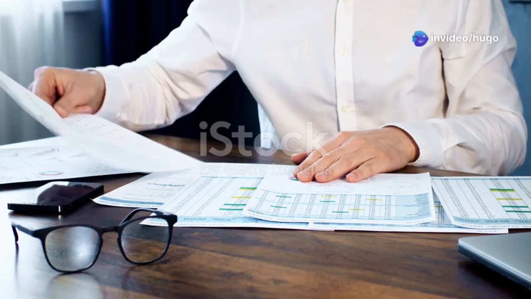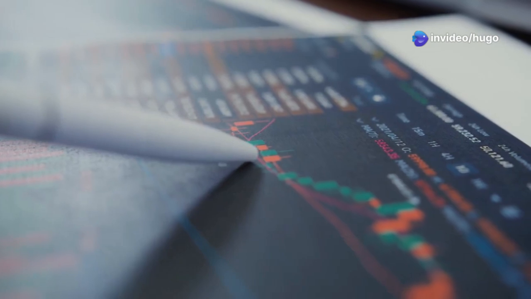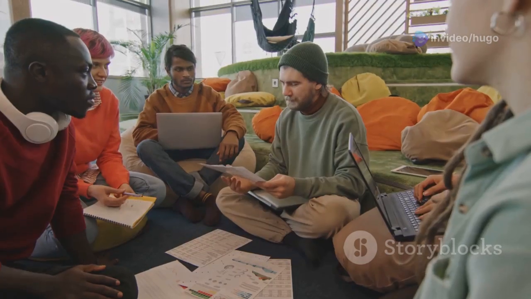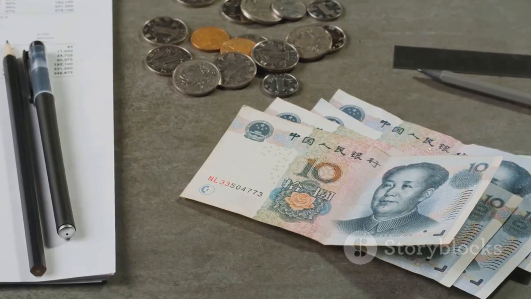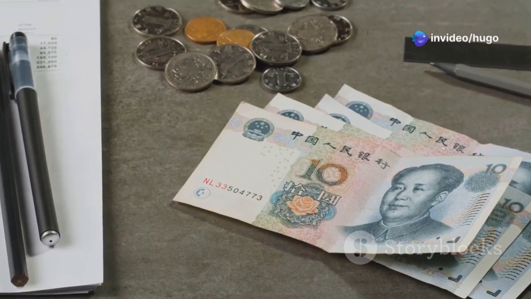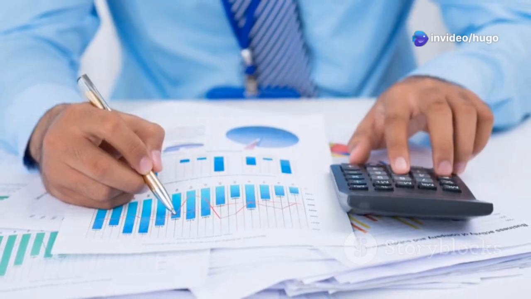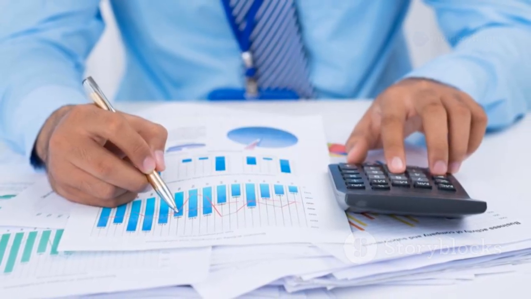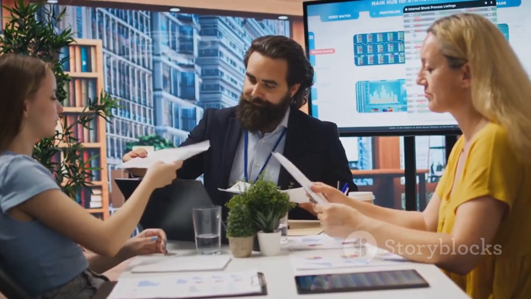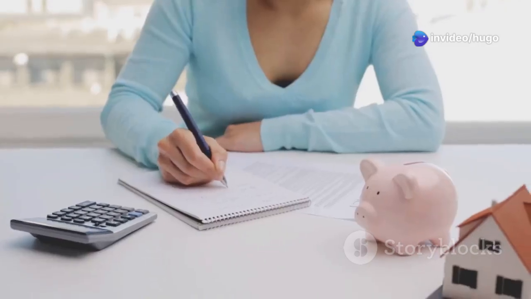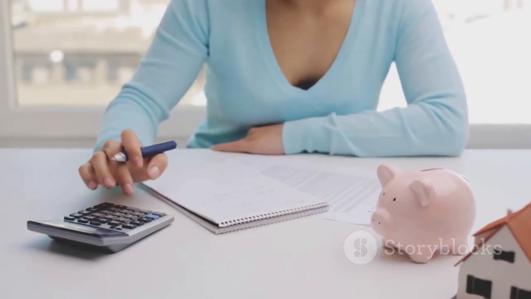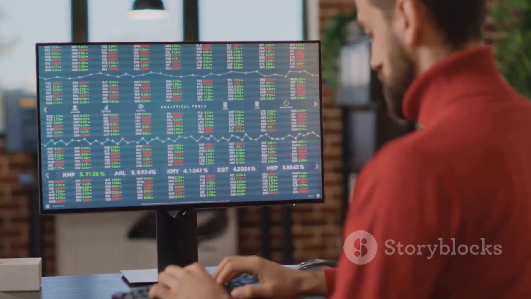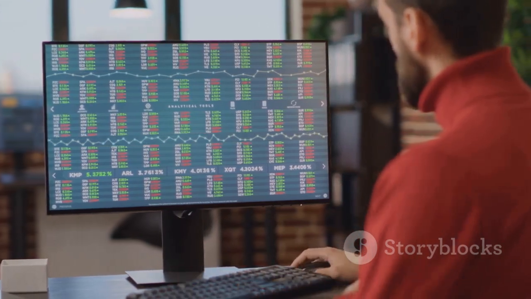Section 9. Conclusion: Your financial journey. Understanding financial statements is like learning a new language. It opens up a world of possibilities for investors who are willing to put in the time and effort to learn. By mastering the income statement, balance sheet, and cash flow statement, you can gain valuable insights into a company's financial health, its profitability, and its growth prospects. This knowledge empowers you to make more informed investment decisions, identify potential risks and opportunities, and build a solid foundation for achieving your financial goals. Remember, knowledge is power, and when it comes to investing, understanding financial statements is one of the most powerful tools you can have in your arsenal.